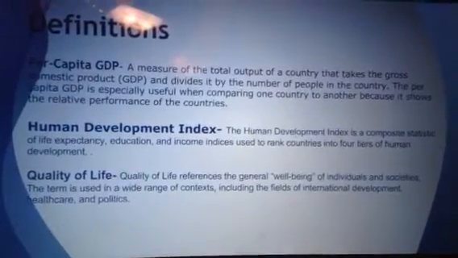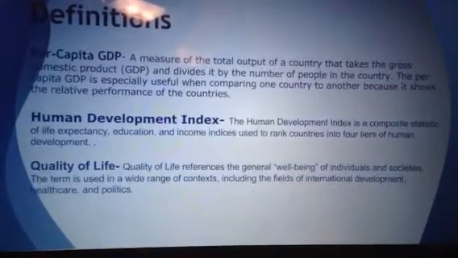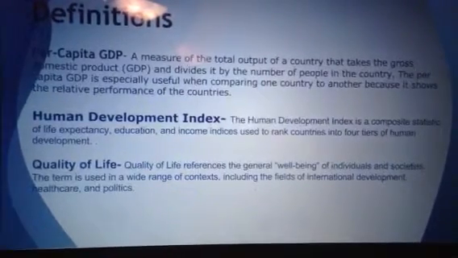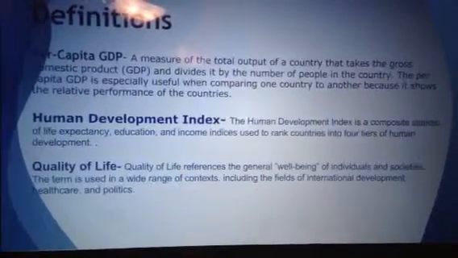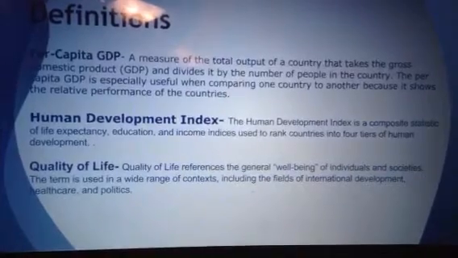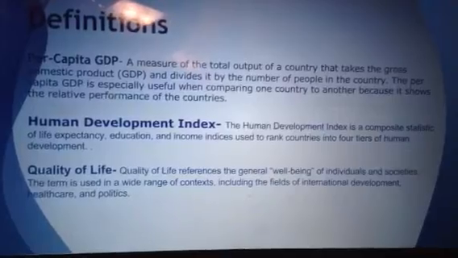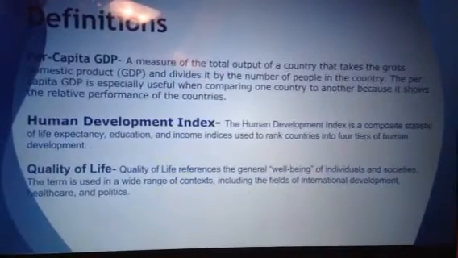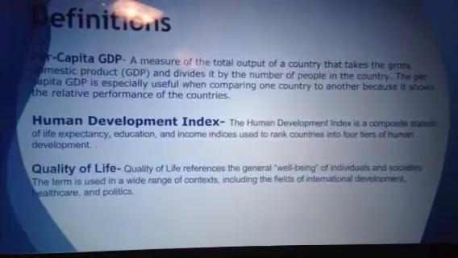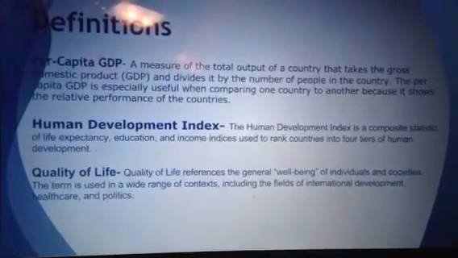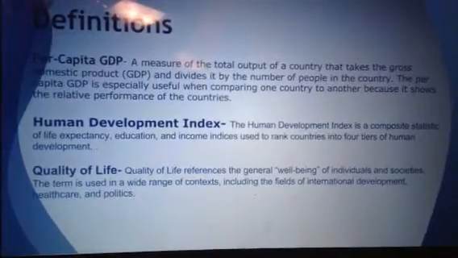The definitions of per capita GDP, human development, and quality of life: per capita GDP is the measure of a total output of a country that takes the gross domestic product and divides it by the number of people in that country. This indicates the relative performance of the countries. The Human Development Index is a composite statistic of life expectancy, education, and income indices used to rank countries into 4 tiers of human development. The quality of life references general well-being of individuals and societies in terms such as health care, education, and goodwill towards the society.